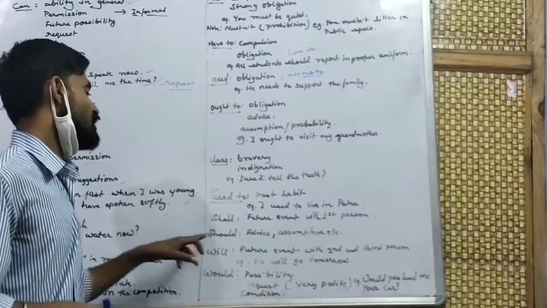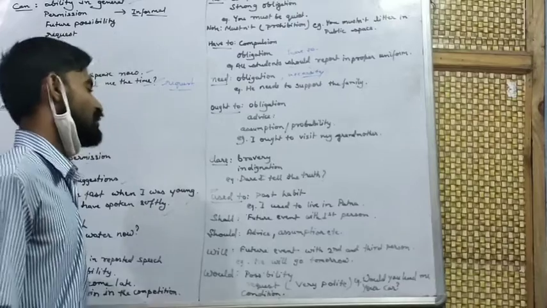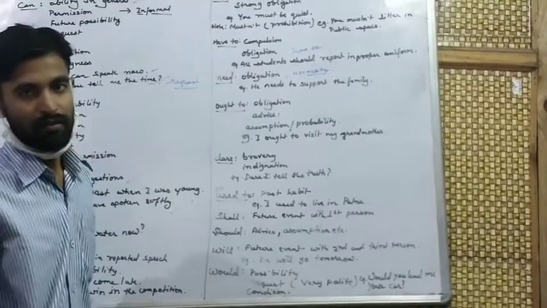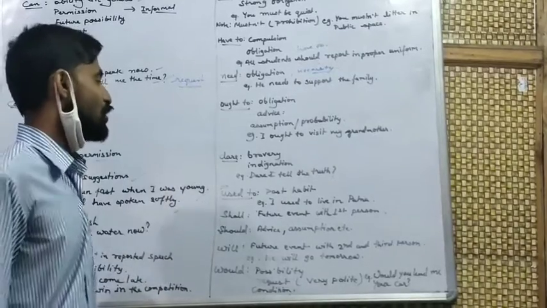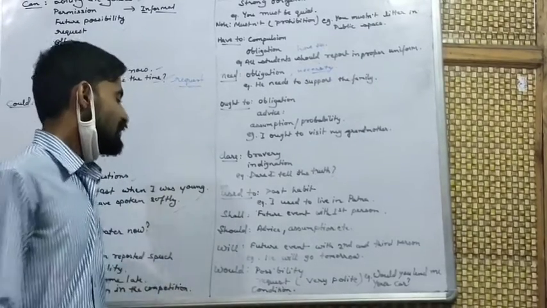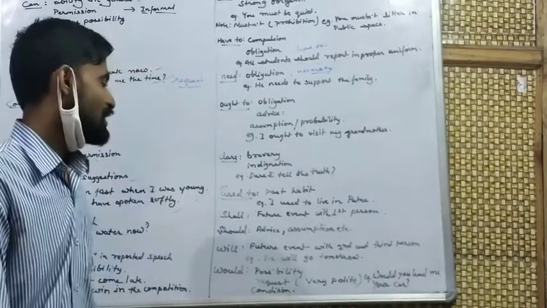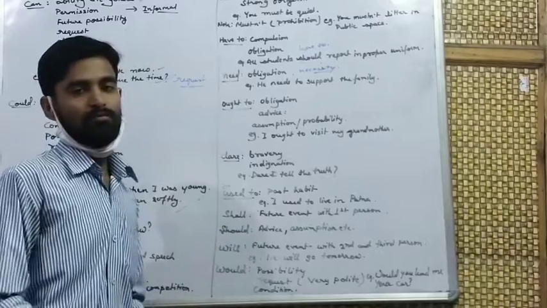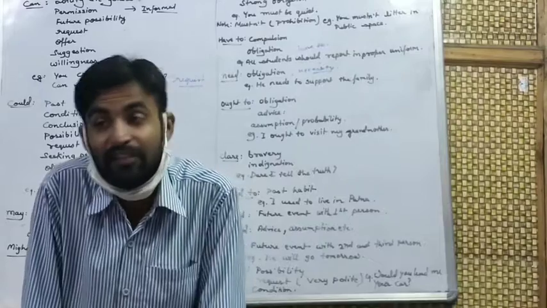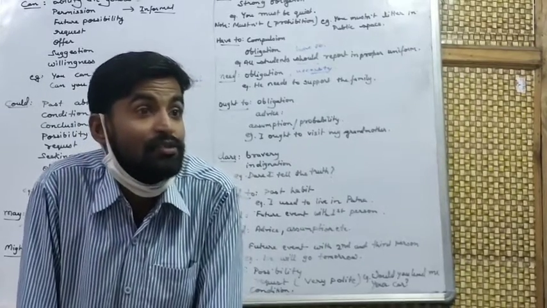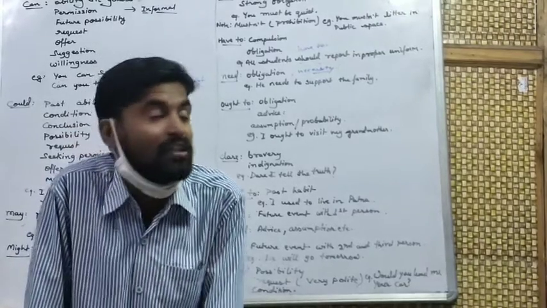Suggestion is also shown by should, the past of shall. It also shows advice and assumption. These are the two things shown by should. Compulsion is also a part of should. Will: future event with second and third person in general, just like he will go tomorrow. But if it comes with I or we, first person, then it shows threat and determination.